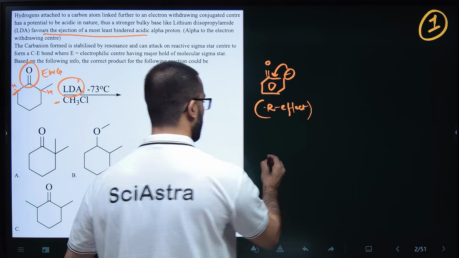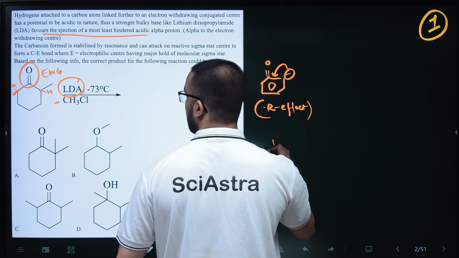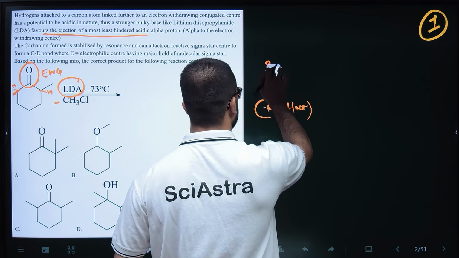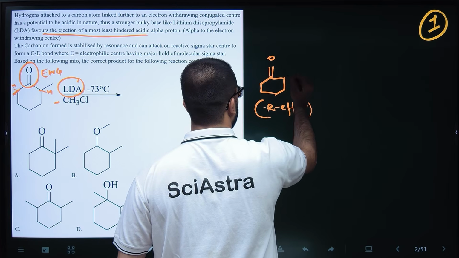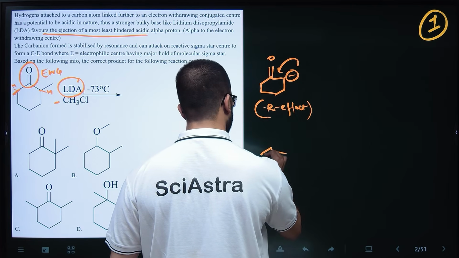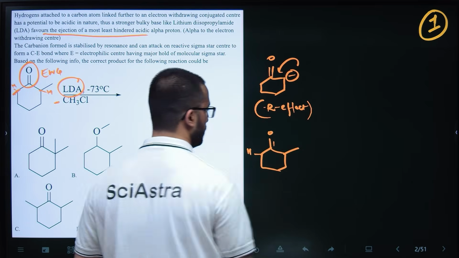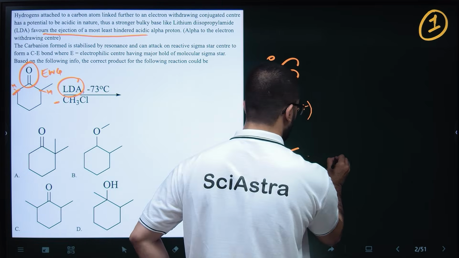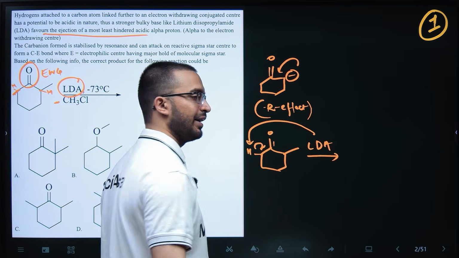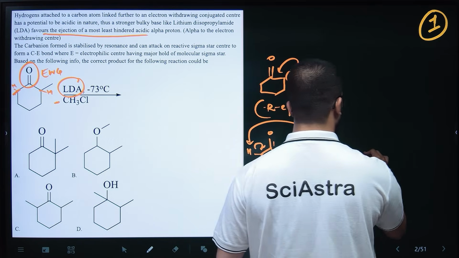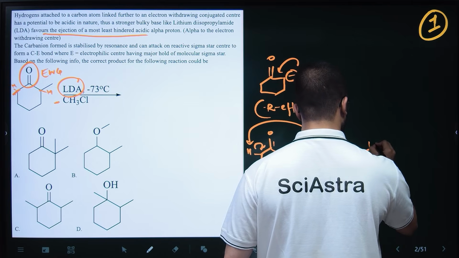This is not benzene, sorry. Here we have CH3, C double bond O. LDA will come and take this acidic hydrogen, and it will be stabilized by minus R effect, giving O minus.